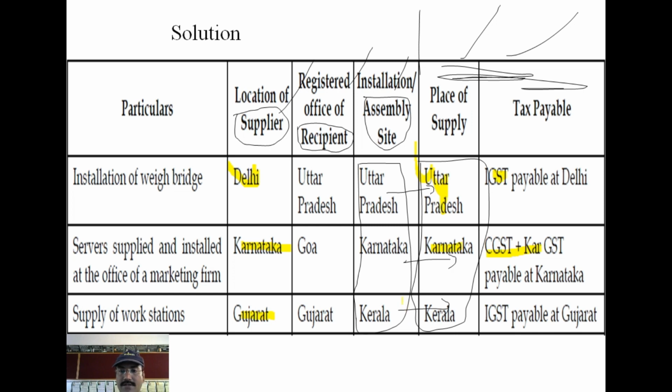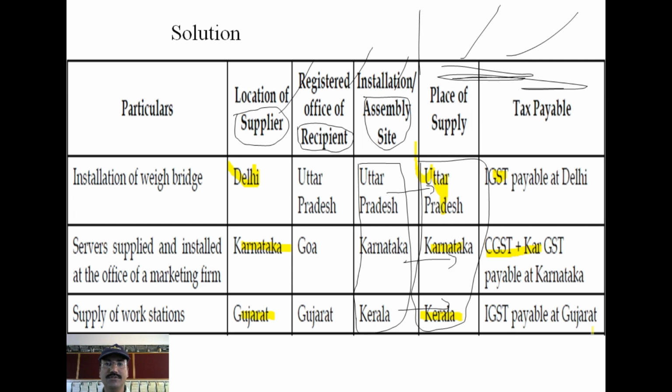Gujarat is the supplier place. Place of supply is Kerala. So it is interstate. IGST comes into force. So this was the answer for these questions. I think I covered the place of supply. If I solve many problems, the answer is the same.